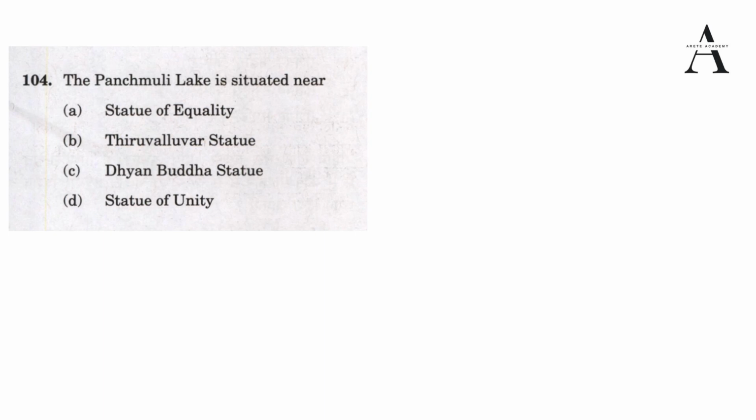The events were in current affairs, and if we have read it in detail or we have come across it, then only we can approach it. Otherwise, these questions are factual in nature. If we know, then only we can mark it, otherwise not. So the answer is D, Statue of Unity. So we know why Statue of Unity was in news.